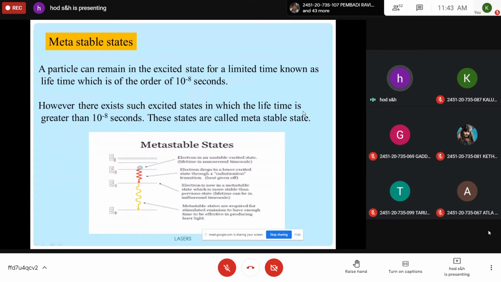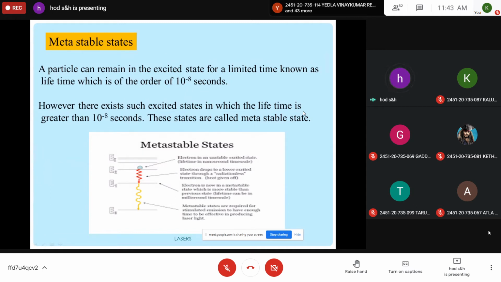A particle can remain in the excited state for a limited time known as lifetime, which is of the order of 10 to the power of minus 8 seconds. However, there exist certain excited states in which the lifetime is more than 10 to the power of minus 8 seconds, and these states are called metastable states.